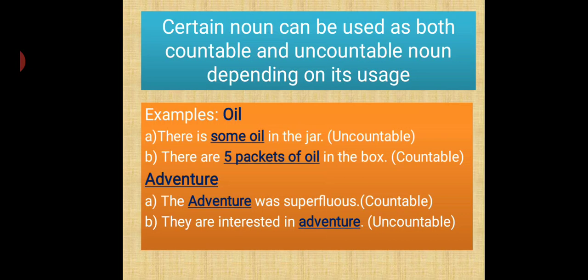In the first sentence, with the particularity given that this adventure was superb, only one adventure had happened, it was amazing. But in the other sentence, they are interested in adventure, so any type of adventure, any number of times an adventure happens, they are interested in that. So it is uncountable.